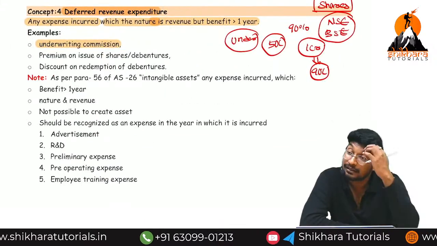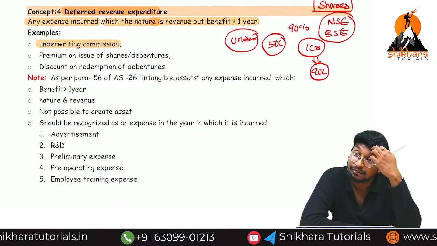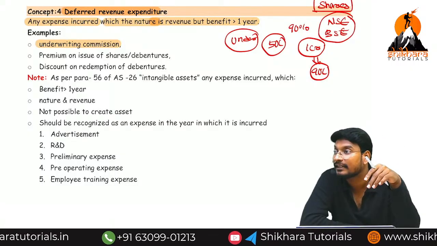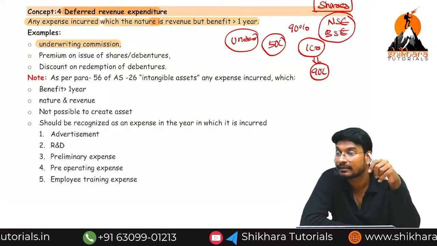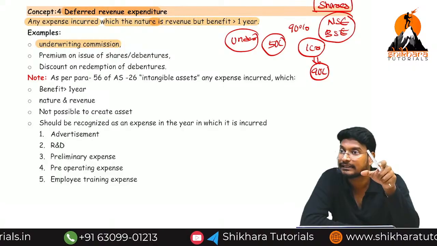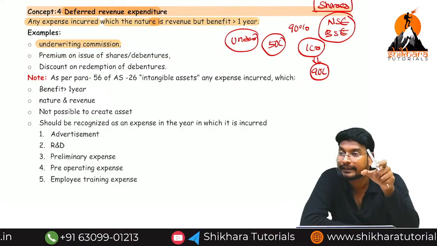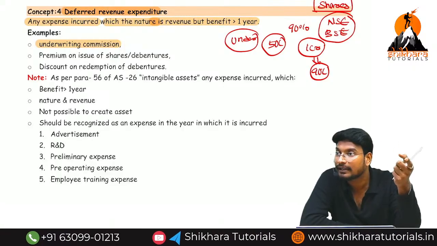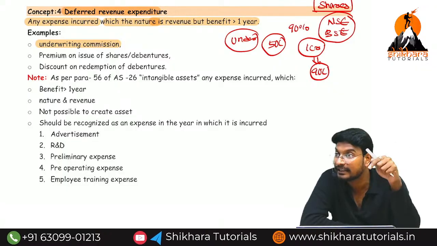We need to pay what, ma? Commission. Why do we need to pay the commission? He is taking a risk. Here the underwriting commission is an expense. Yes or no? Underwriting commission we need to pay to the underwriter. This is an expenditure, this is an income.